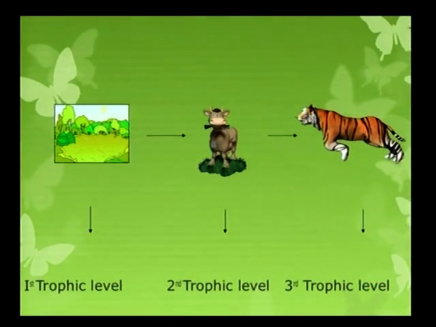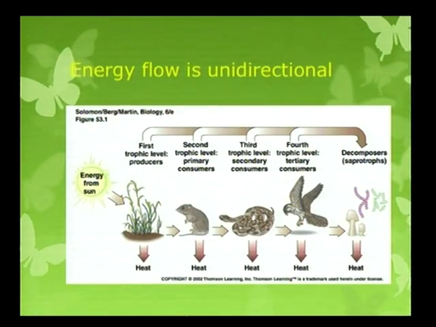See here, this is also an example of a food chain. The plants are eaten by the bull and the bull is eaten by the tiger. So, this is called a food chain. Here energy is flowing in a unidirectional way.